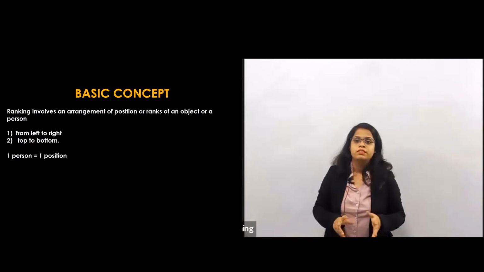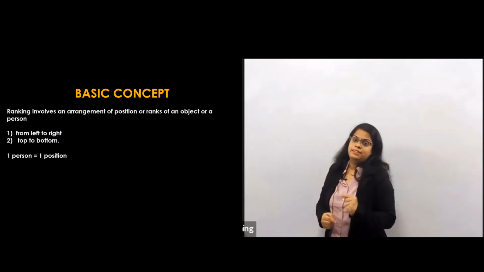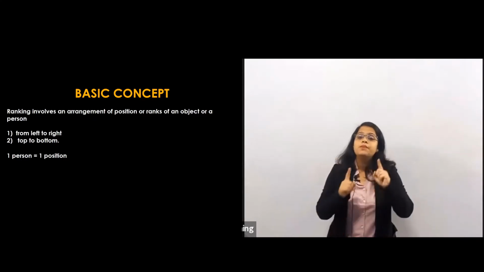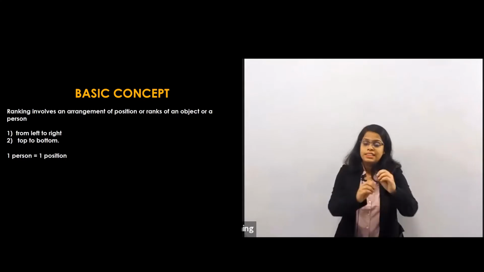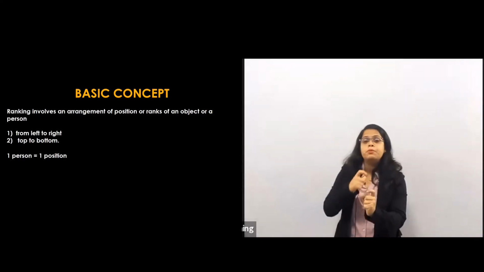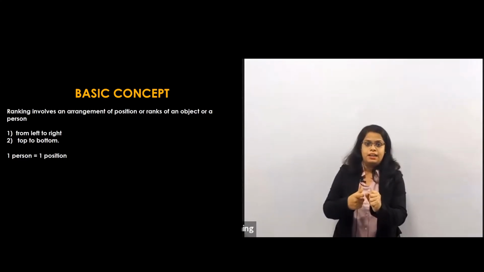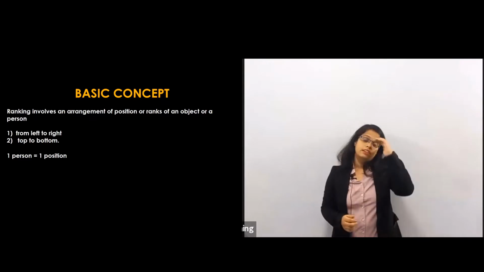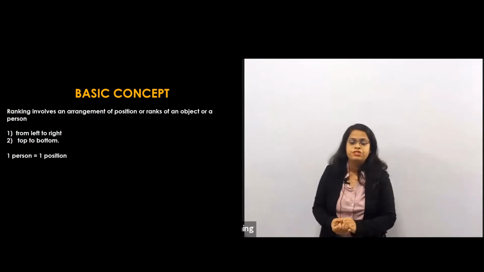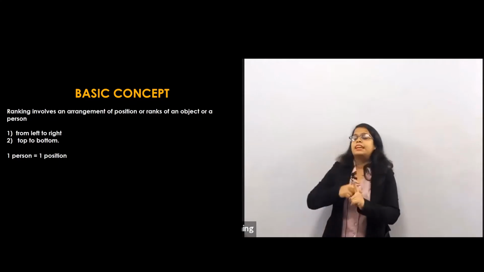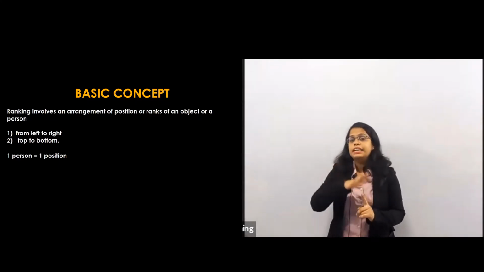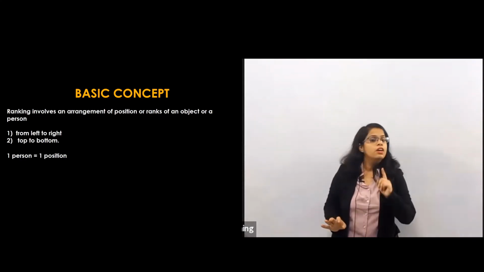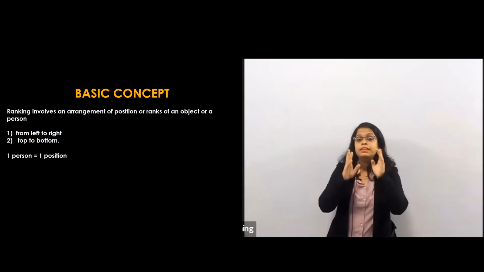This is your position. And the most important thing while learning rank is that one person is equal to one position, or you can say one object is equal to one position. That means अगर एक person है तो उस person को एक ही position आएगा, एक ही उसकी rank आएगा. Suppose in India, as per the population, UP is first. UP has the first rank, right? So अगर first rank तो UP है तो UP ही रहेगा. That rank won't be changed.